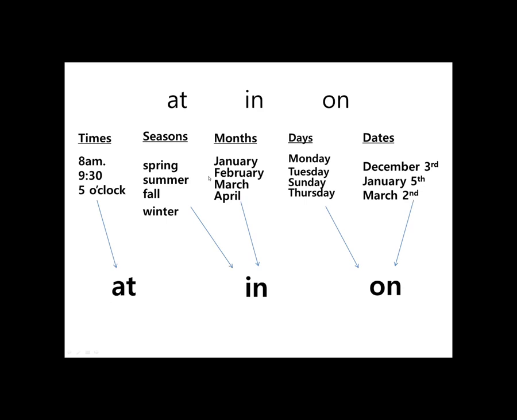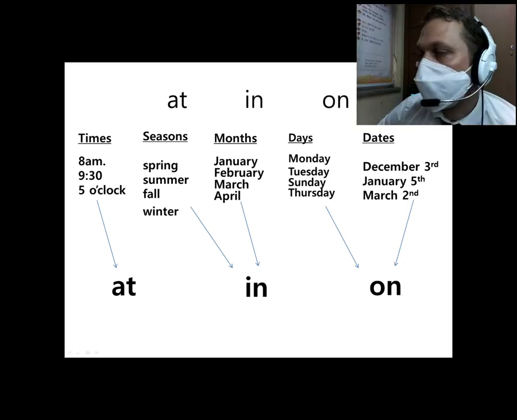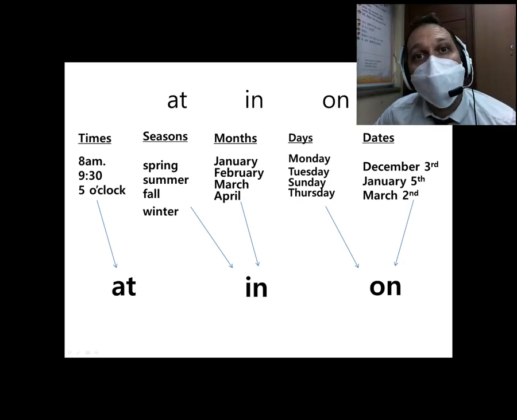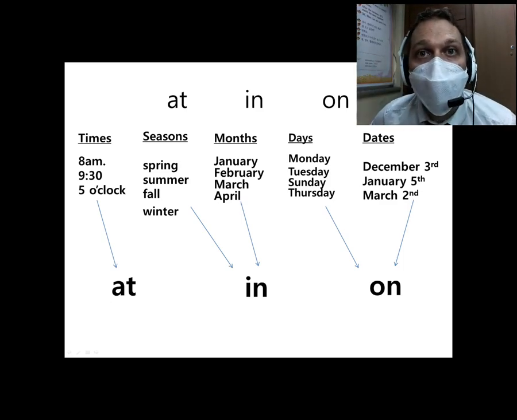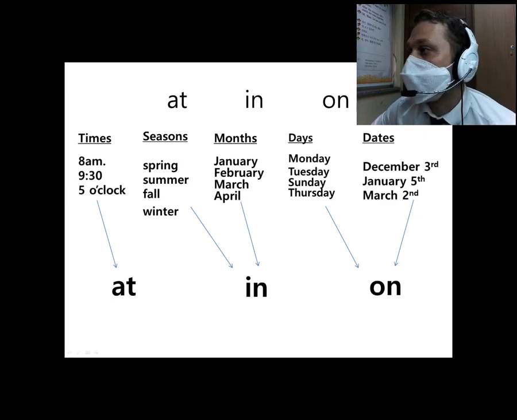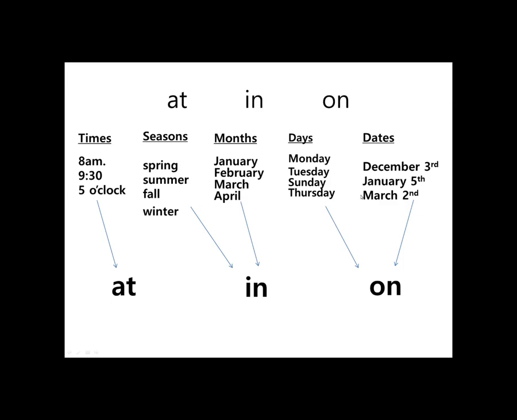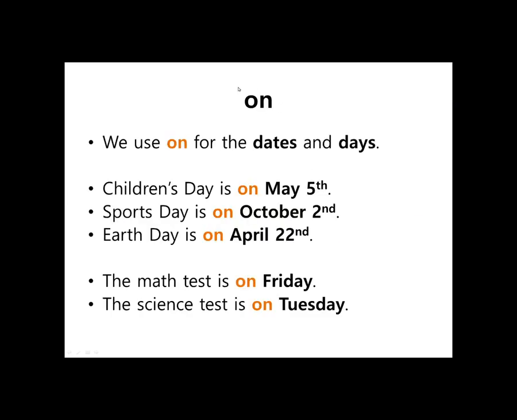Okay, so make sure not to get too jumbled. If it's just a month, we use in. If it's the date, the whole date, we use on. Take a moment to study this and try to remember it, and we will do some practice. We use on for the dates and days.